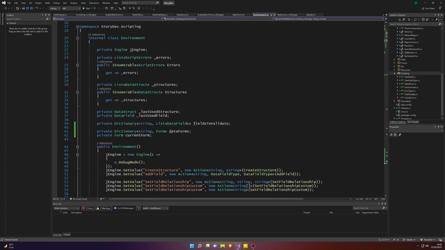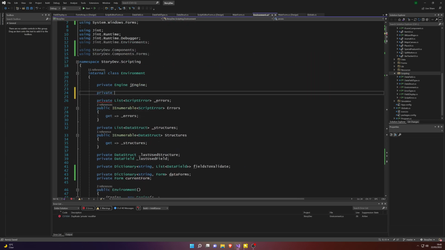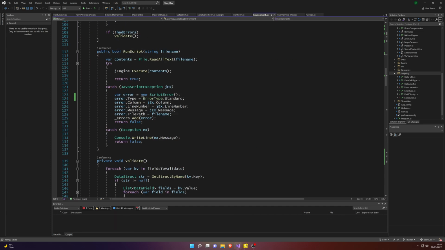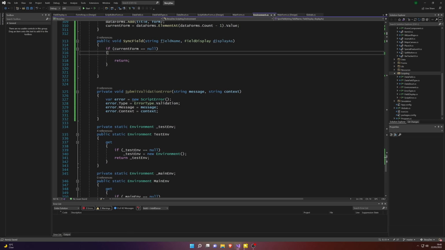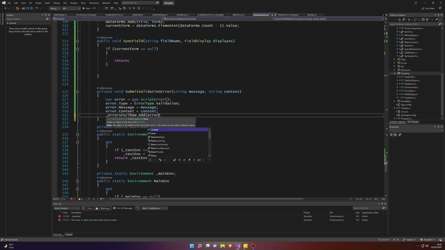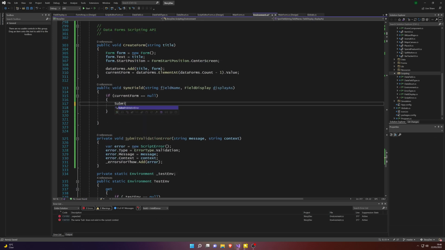I attempt this by using a separate list, errors for throw. So we add that error that we've just created to errors for throw, which I somehow managed to misspell.